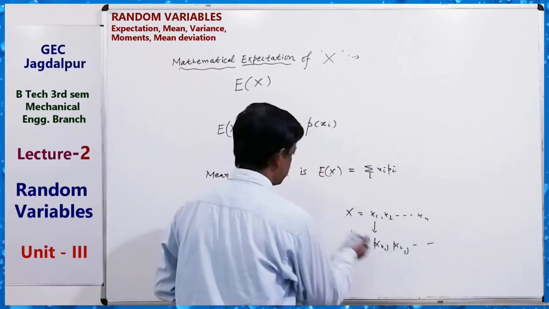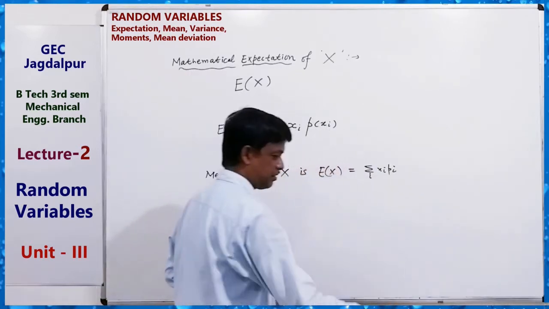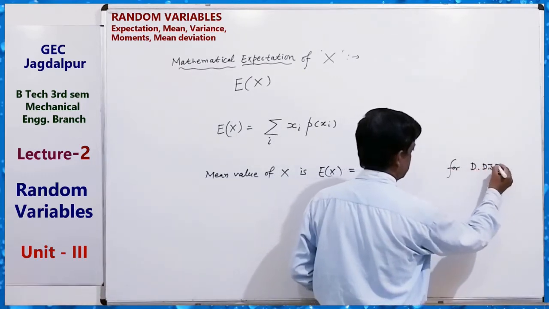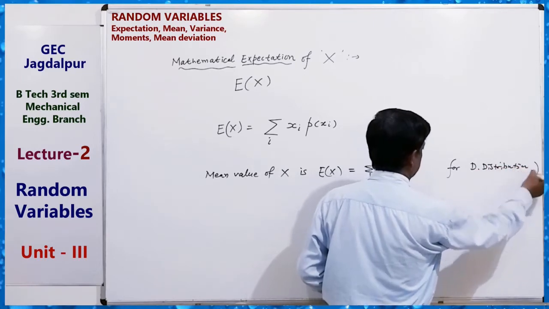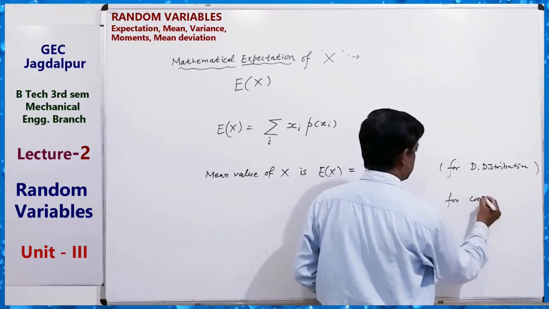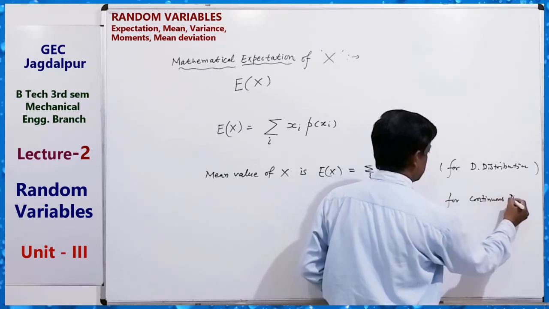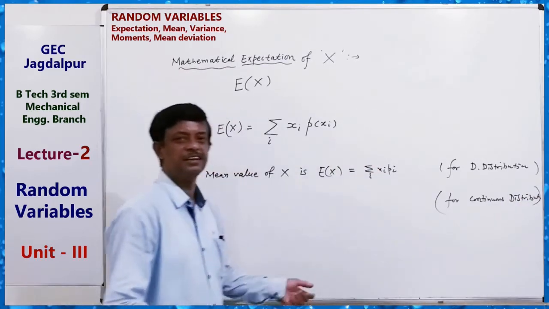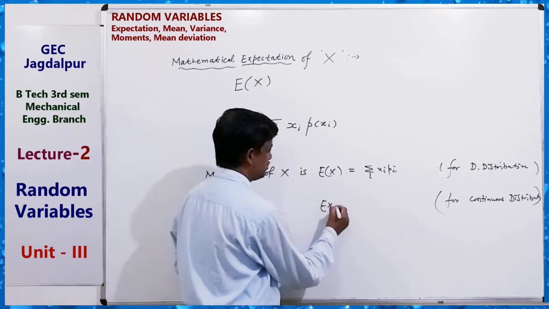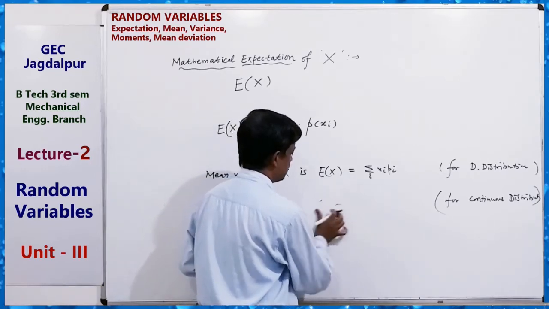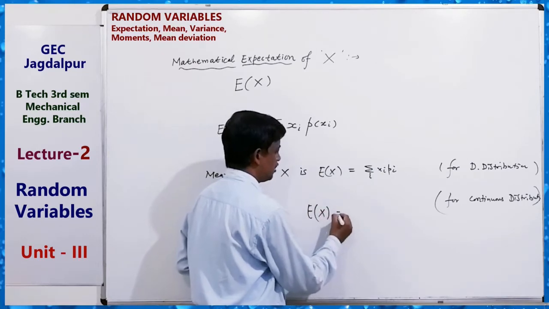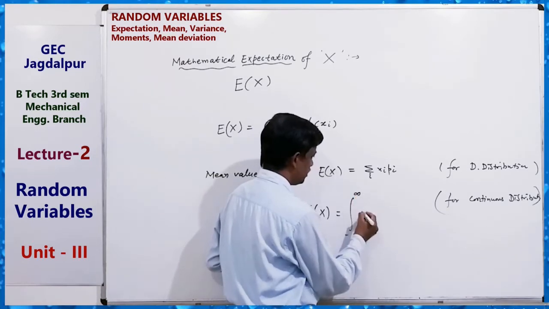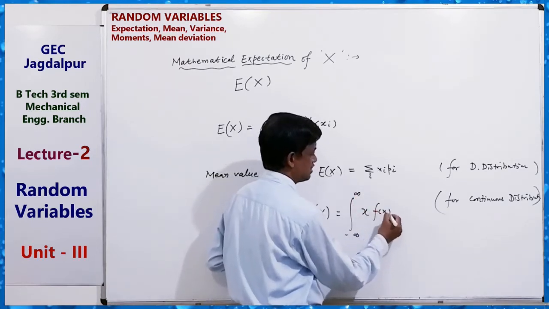And for a continuous distribution, it is integration only. E(X) equals the integral from minus infinity to infinity of x f(x) dx.